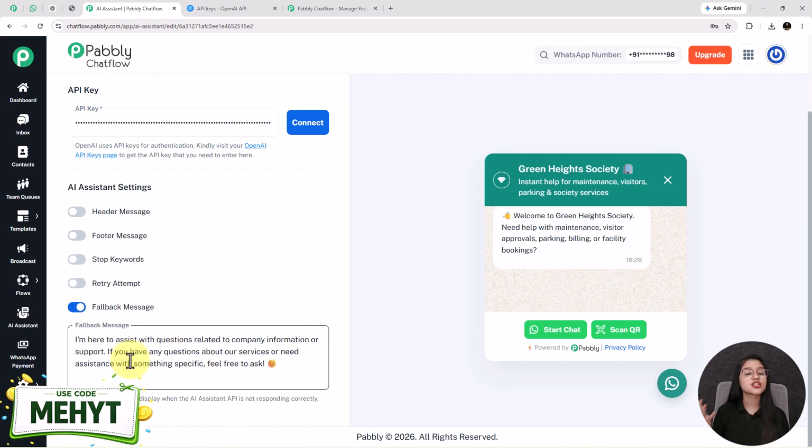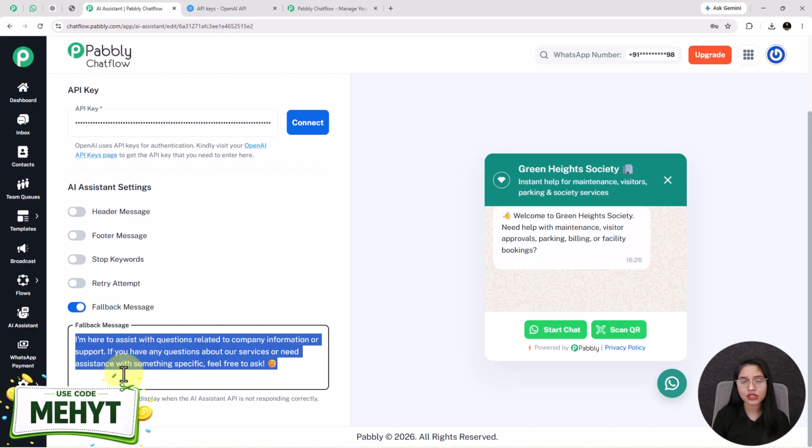The fallback message is the message that is sent to the user if the AI assistant fails to reply due to some technical errors, such as an API key problem or a connection issue. Then this fallback message is going to be sent to your user for a better conversation. I have entered this fallback message, but you can customize it.